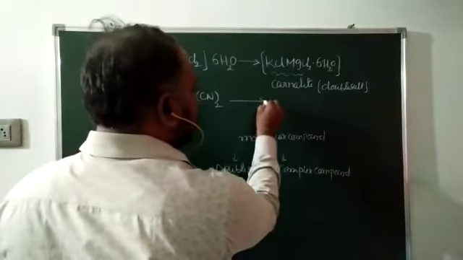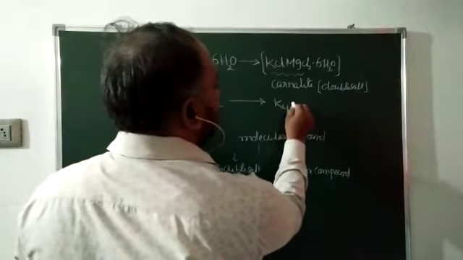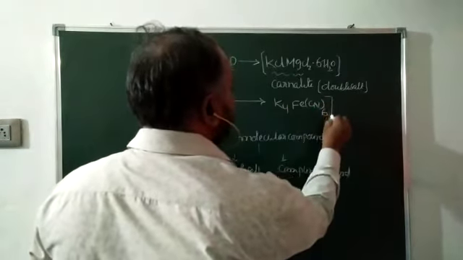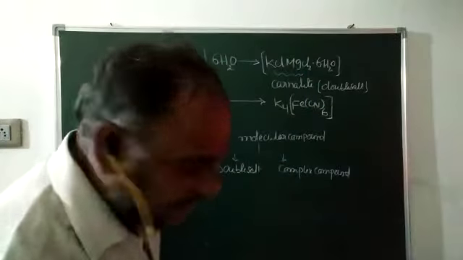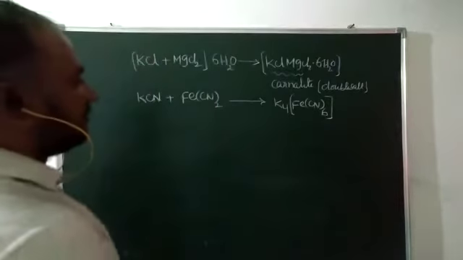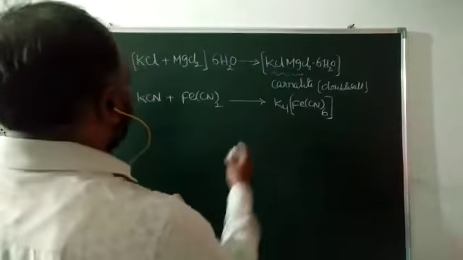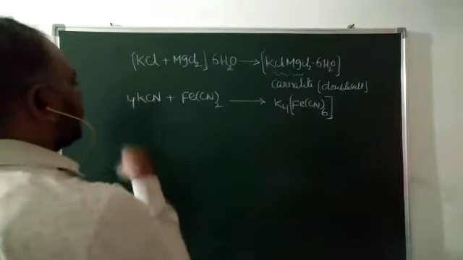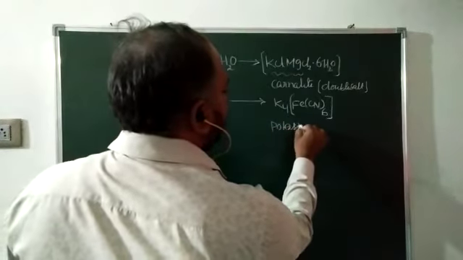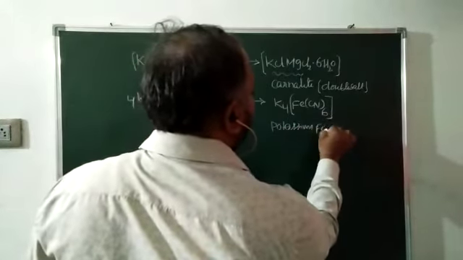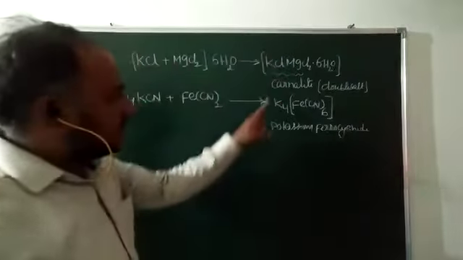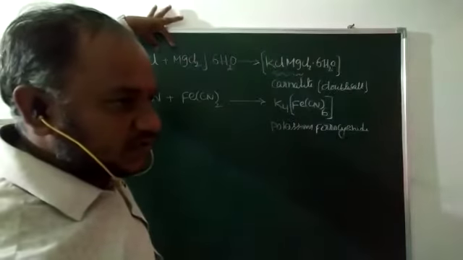In this reaction, one compound is prepared, K4[Fe(CN)6]. Here these two compounds are combined together, and one compound is prepared. Here 4 moles of KCN are taken. Its name is potassium ferrocyanide. The first compound was formed by the combination of two salts.